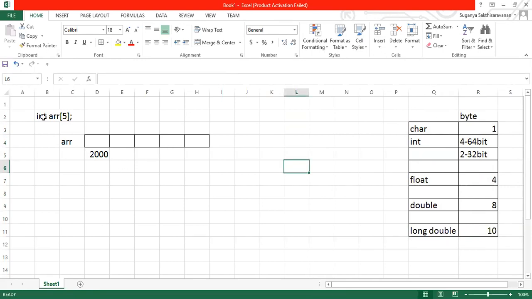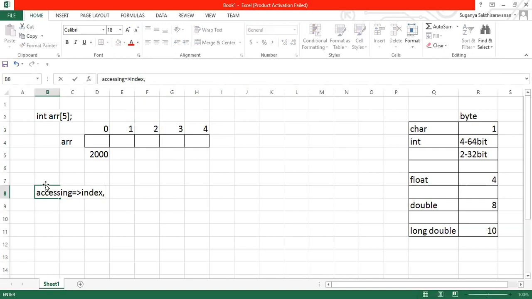So here, what is the size I have given? I have given an int array of size 5. So 5 blocks of memory are allocated, and we know that whenever I say array, array always starts with the index position 0. And one more concept here is that an array will be accessed only by its index value. Accessing of an array can be done only by using its index value, or the other term, subscript value. Array can be accessed by index value or by using its subscript value. Subscript in the sense the same element.